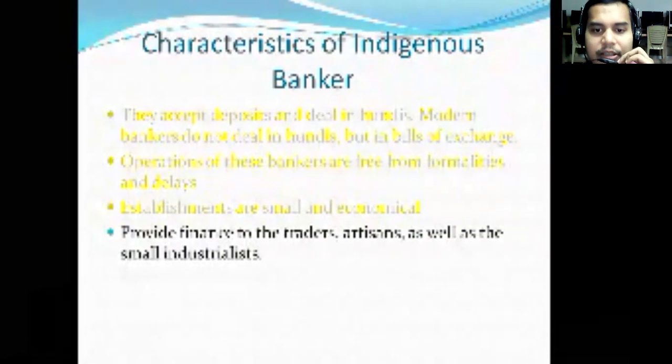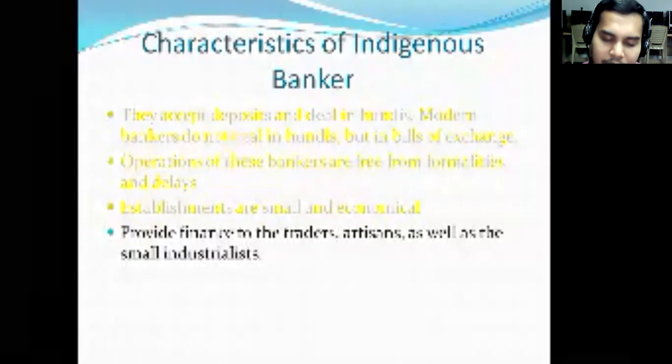In rural areas there are no big people or very huge traders. There are only small people, particularly farm related activities, people working in a very traditional manner, and small industries. For that reason, they provide finance to traders, artisans, as well as small industrialists.